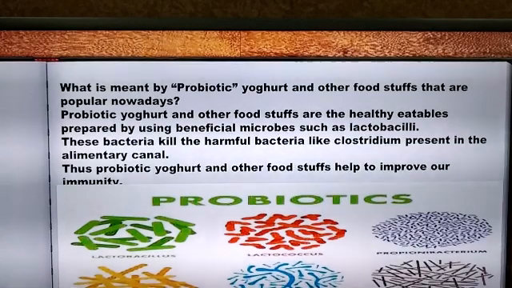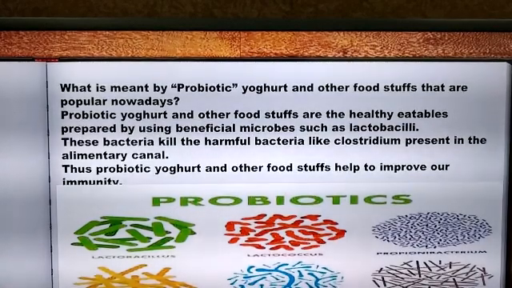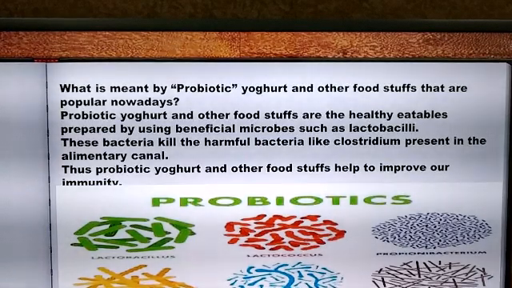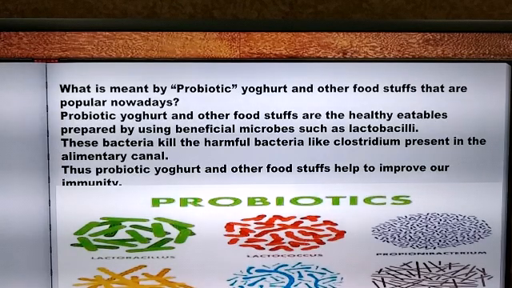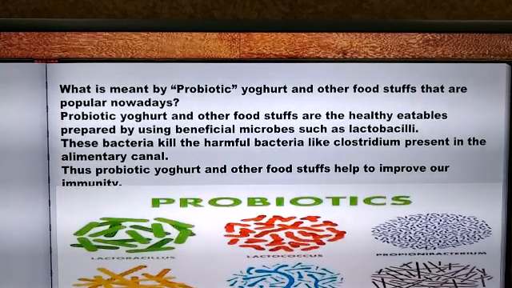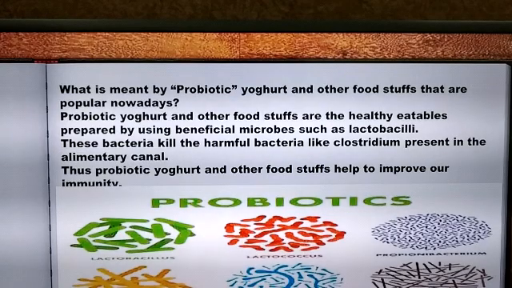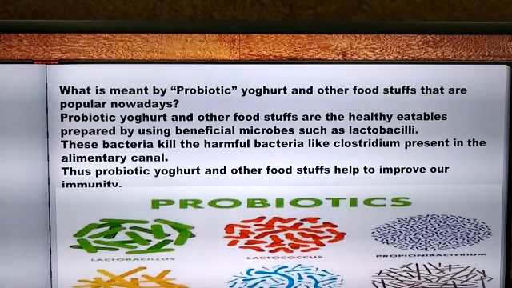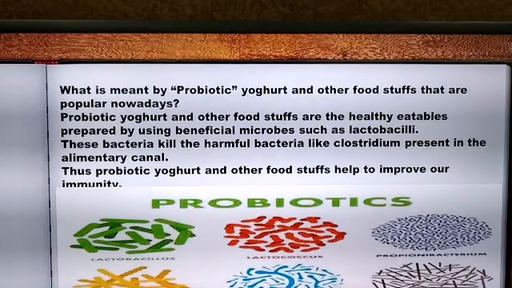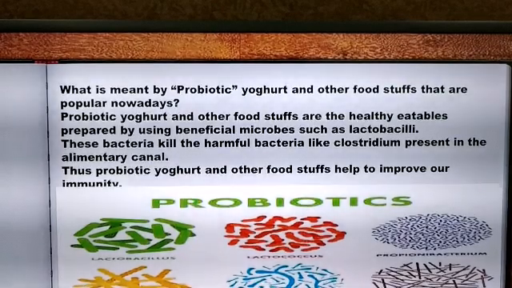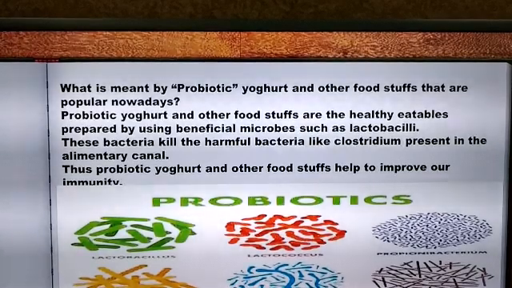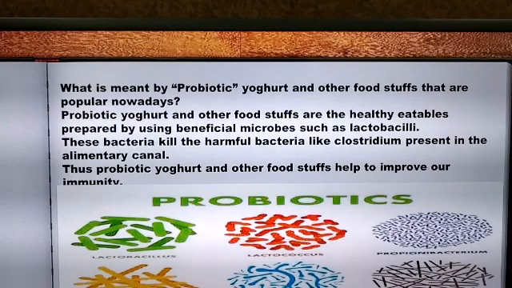These microbes make the food product very healthy and also kill the harmful bacteria like the Clostridium which are present in the alimentary canal. So probiotic yogurt and the other foodstuffs are the healthy eatables which are prepared by adding a beneficial microbe such as the lactobacilli into the foodstuff. What is the role of lactobacilli? The lactobacilli kill the harmful bacteria like the Clostridium which is present in the alimentary canal. So the probiotic yogurt and the other foodstuffs help in improving our immunity.